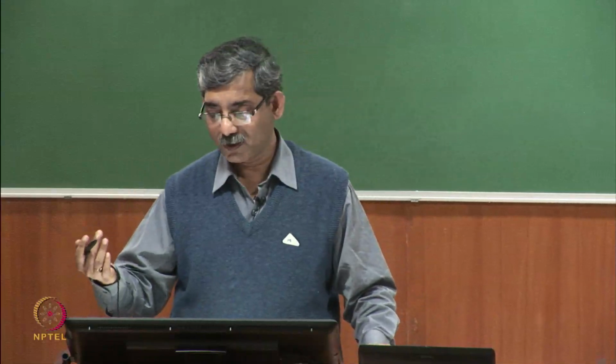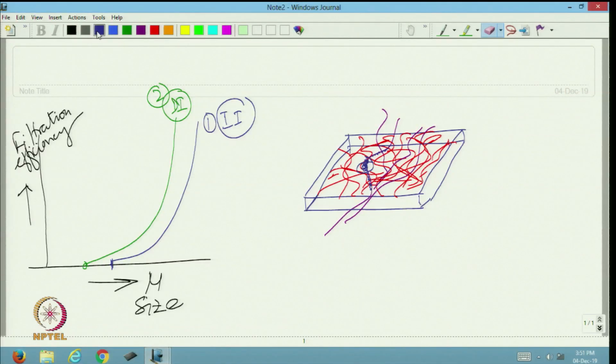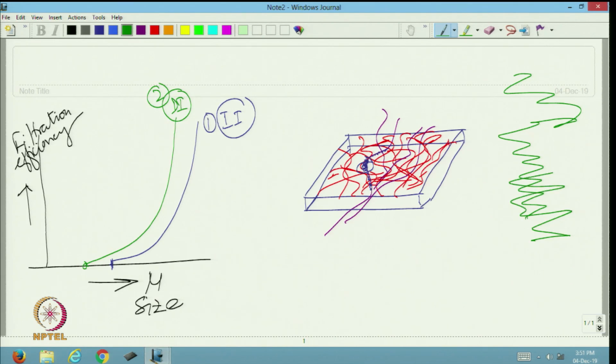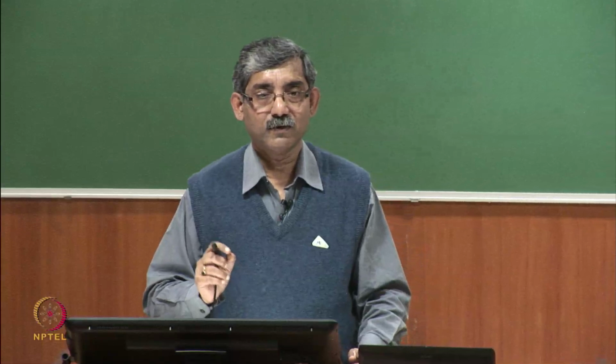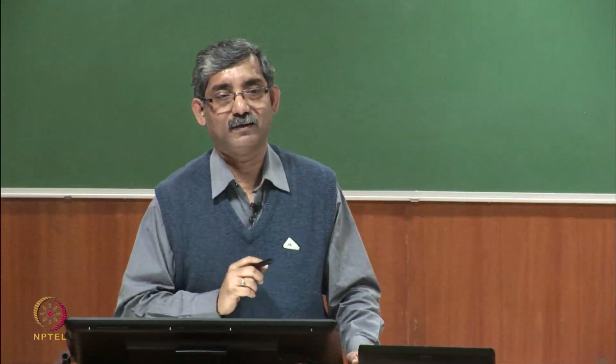Brownian diffusion is when the particle moves in random Brownian motion in different directions, but it can only happen in case of very fine particles.